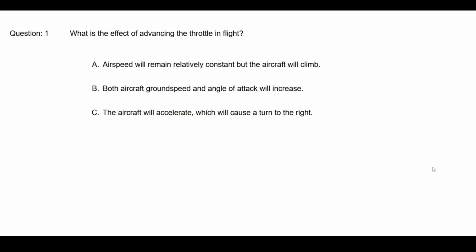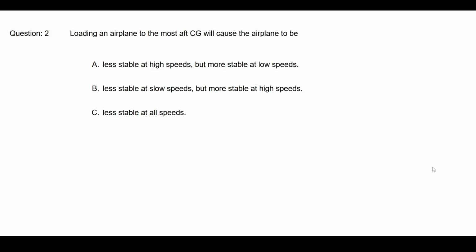Private pilot written exam questions. Airplane stability. Question 1. What is the effect of advancing the throttle in flight? Answer is B. Both the aircraft's ground speed and angle of attack will increase.